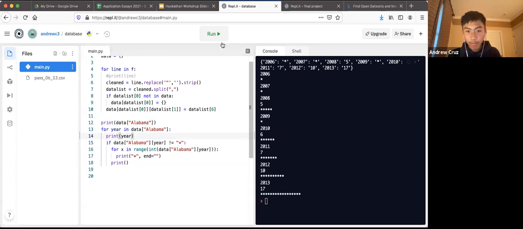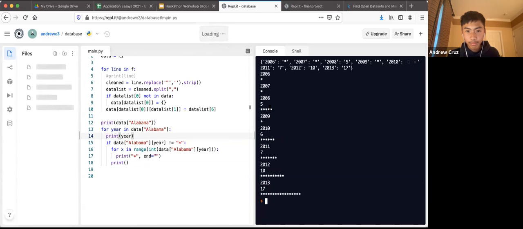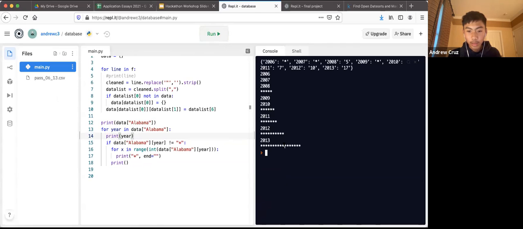And then we can see what happened after that. What does our code look like now? Okay, it says it's loading. Awesome. So by getting rid of that print statement, we got rid of that extra number that we don't need anymore.